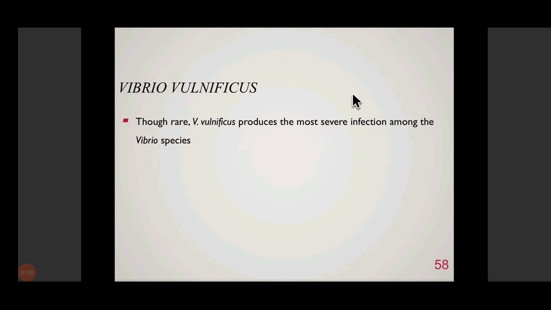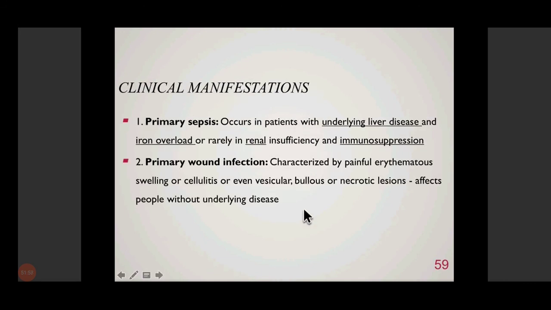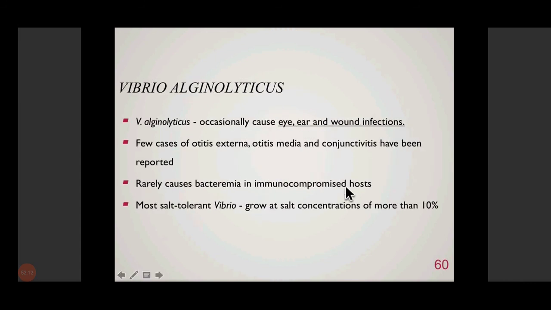Then another Vibrio is Vibrio vulnificus. It is also halophilic and it results in sepsis या फिर wound infection. ठीक है, mainly halophilic है तो marine water में होता है generally. तो वहां पर अगर marine water में किसी को चोट लग रही है, कोई जा रहा है, तो it can cause wound infection and sepsis.